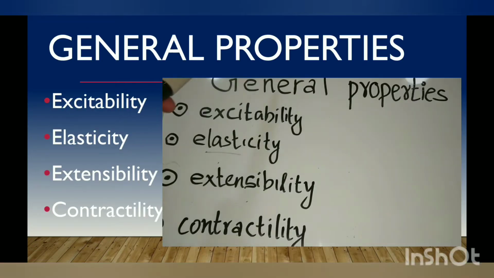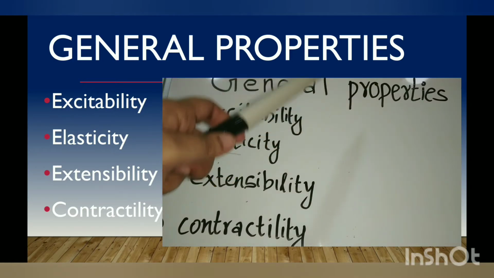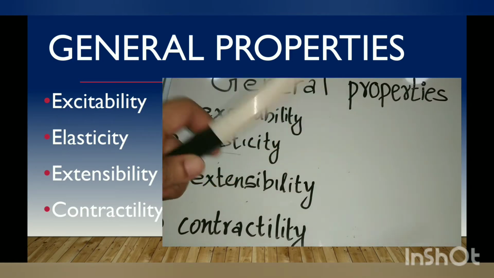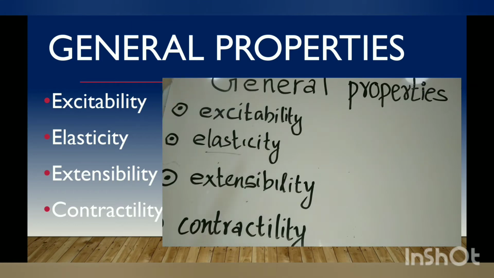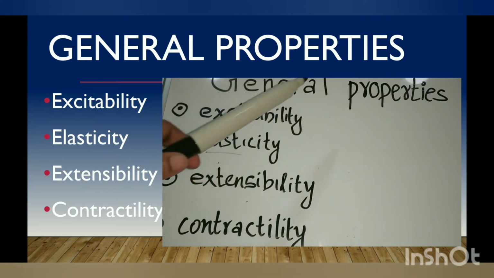Now we will discuss the general properties of the muscles. These are properties that are common for all three types of muscles. The first property is excitability. Excitability means the plasma membrane of the muscles can change the electric state. That is, it can be polarized or depolarized. That is responsible for muscle contraction, relaxation, etc.